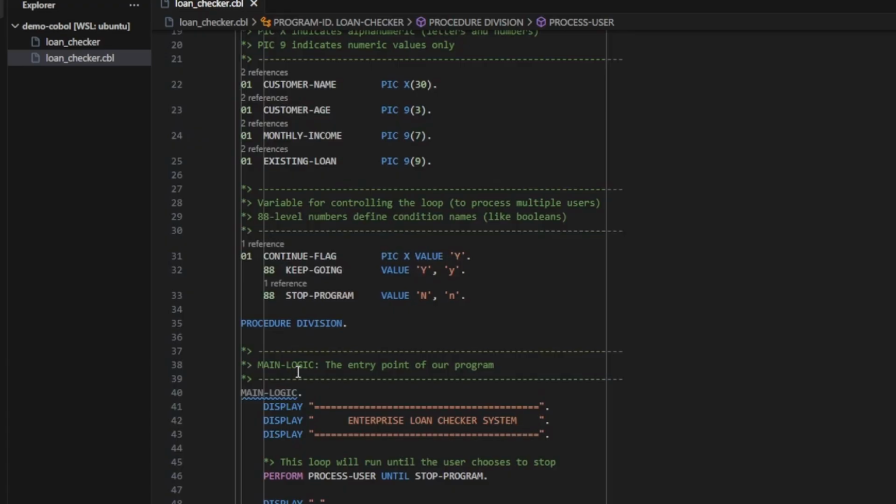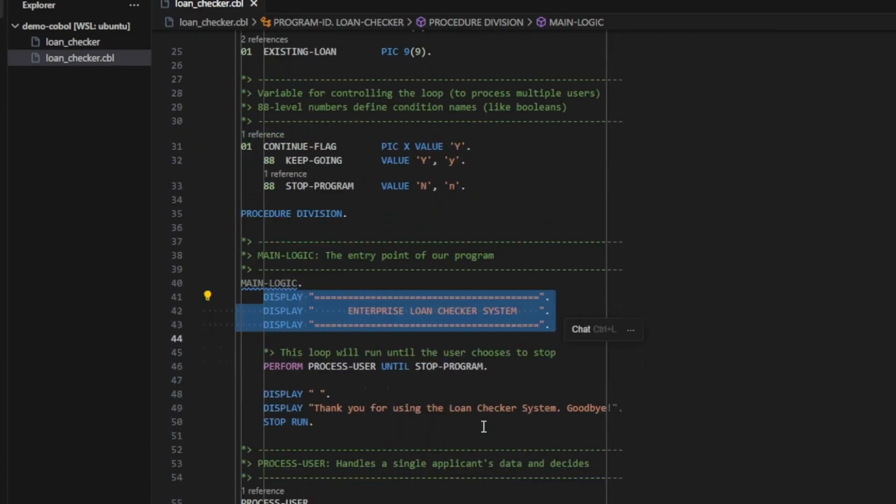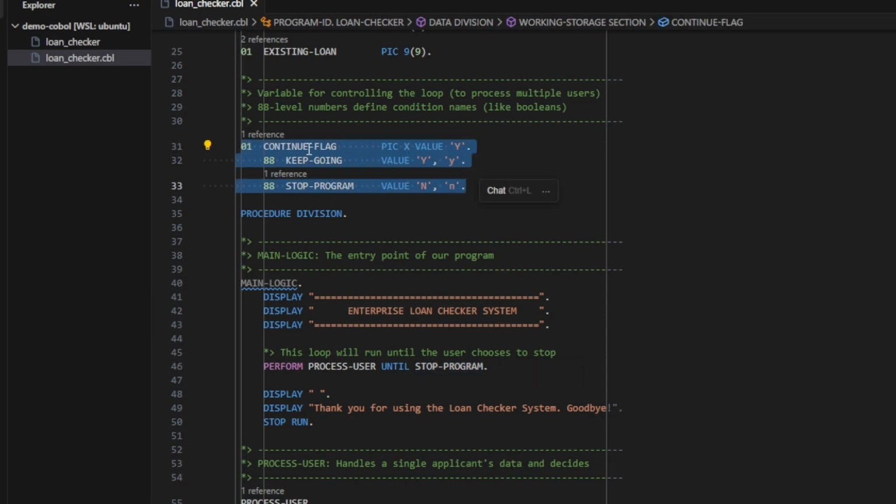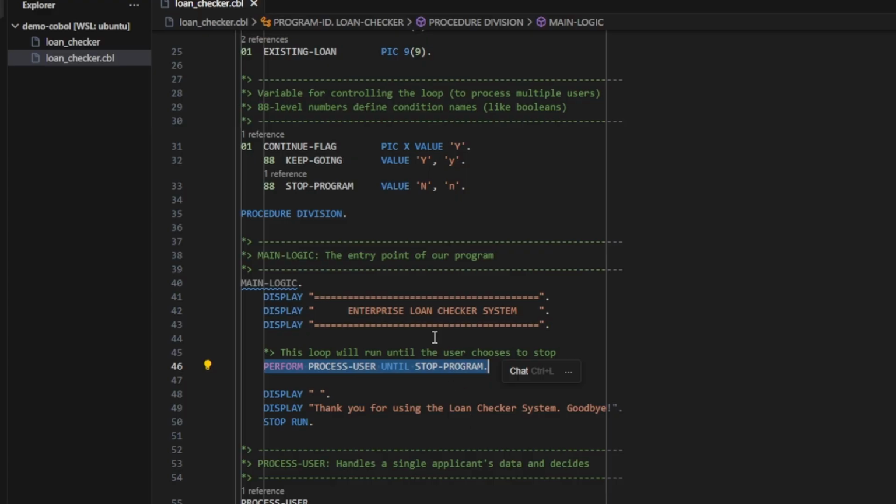What's being coded? Let's start with the procedure division. Just some basic display statements. We can ignore that. Here is the interesting part. Perform process user until stop program. And if I hover over the stop program, you can see it is a level 88 variable. And I think the definition is right here. So when the continue flag has the value of either small or capital N, this becomes true and this perform will stop. Otherwise, it's an infinite loop.